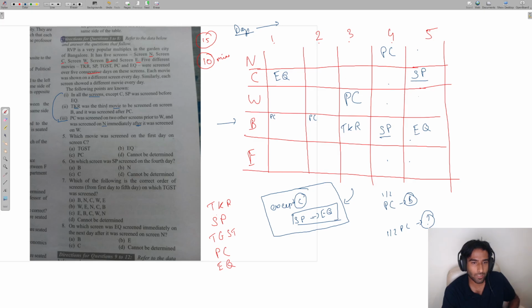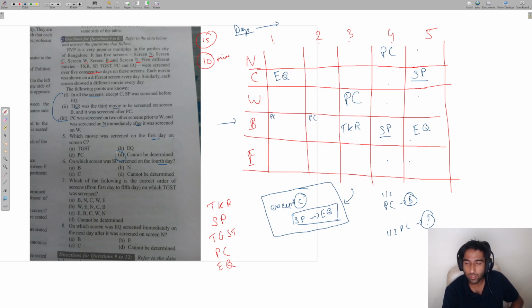You straight away see questions like which movie was screened on day 1, which movie was screened on day 4, and of course you have options like cannot be determined. If you were stuck here, you would probably mark those, but the answer is actually not cannot be determined. It actually can be determined. So what is the logic to determine this?